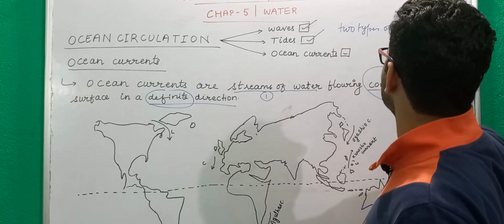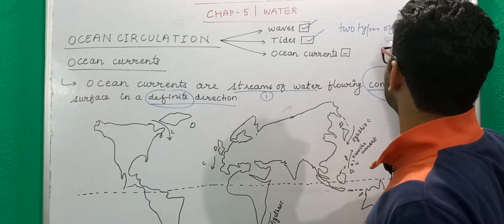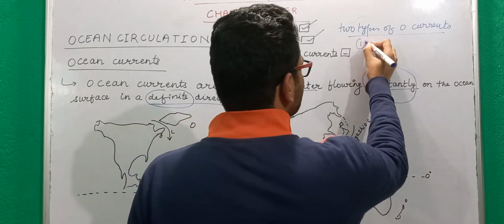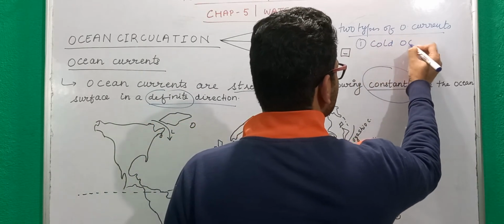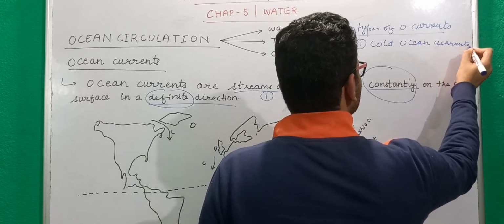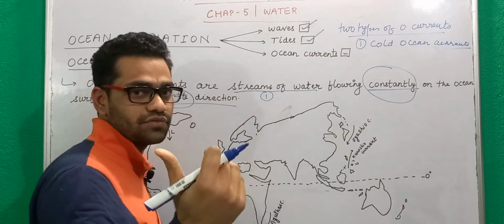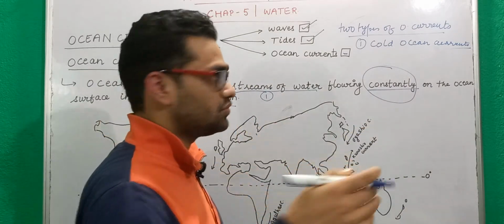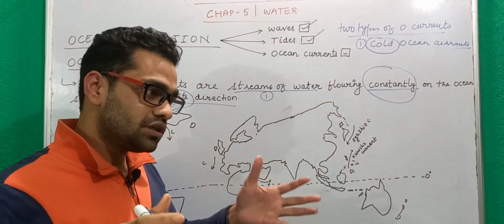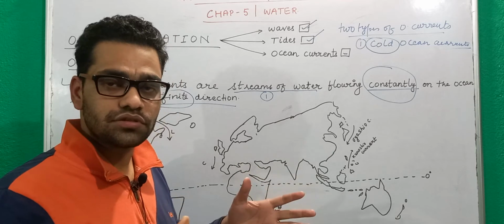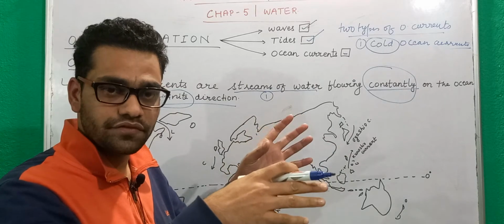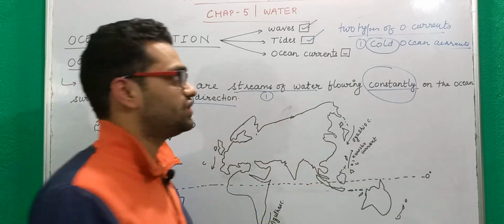Write it down if you want. The first one is the cold ocean current. These are the oceanic currents which flow from colder regions to warmer waters. The name itself suggests it: these are the currents which bring colder water to the warmer water. They bring water from colder areas to the warmer areas.